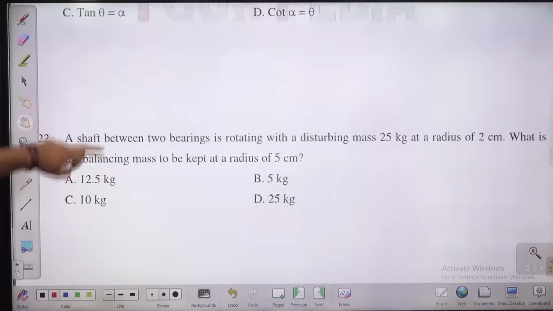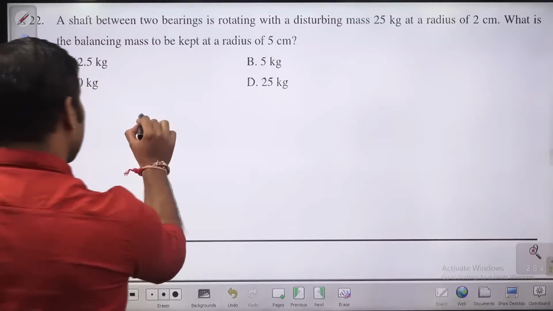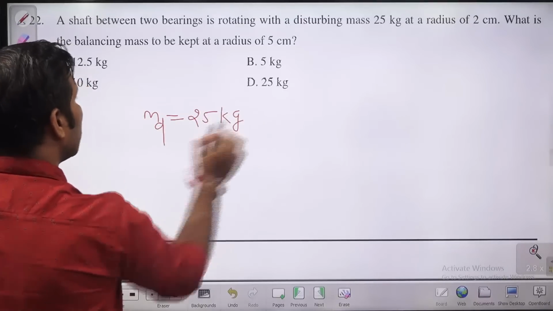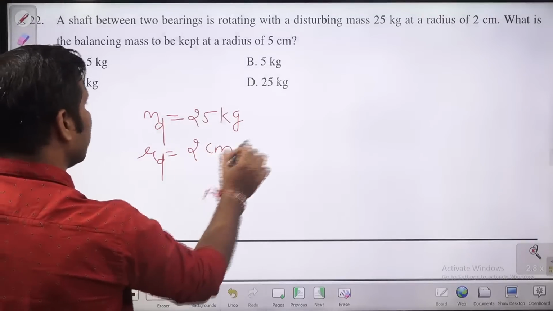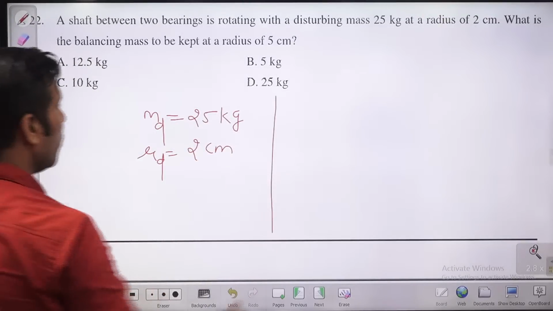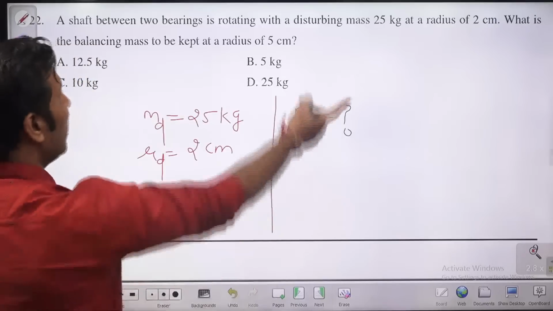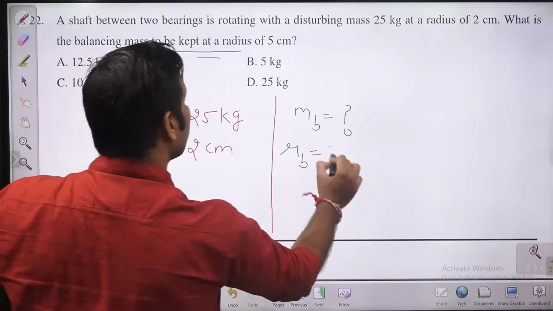Next question, guys. A shaft between two bearings is rotating with a disturbing mass. How much is the disturbing mass, guys? The disturbing mass is 25 kg. At what radius is this disturbing mass? This is at 2 centimeter. Now, how much is the balancing mass? The balancing mass we want to find out. At what distance do you want to mount this balancing mass? You want to mount it at 5 centimeter.